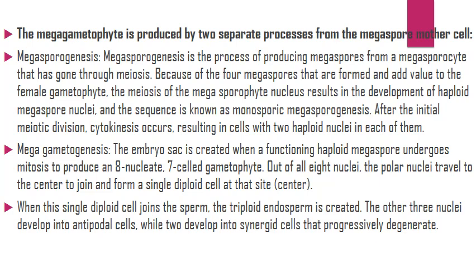So, the megagametophyte is produced by 2 separate processes from the megaspore mother cell: megasporogenesis and megagametogenesis. Megasporogenesis is the process of producing megaspores from a megasporocyte that has gone through meiosis. Because of the 4 megaspores that are formed and add value to the female gametophyte, the meiosis of the megasporophyte nucleus results in the development of haploid megaspore nuclei, and the sequence is known as monosporic megasporogenesis.